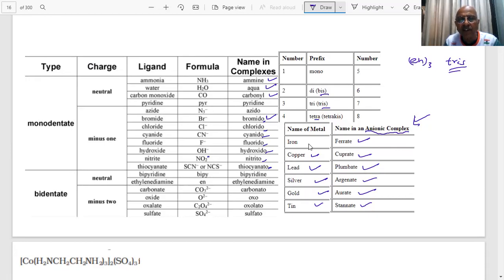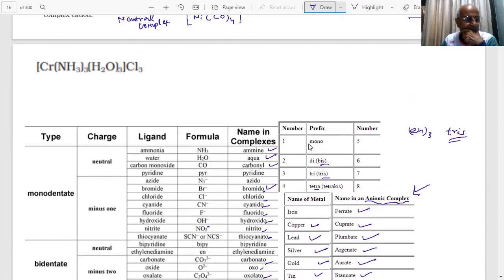This is a negative charge, so carbonato, O2 minus oxo. Oxalato is also negatively charged. SO4 2 minus is sulfato. So O is the ending for negative ligands. Wherever there are negatively charged ligands, you end with O when you name these compounds. Noted?